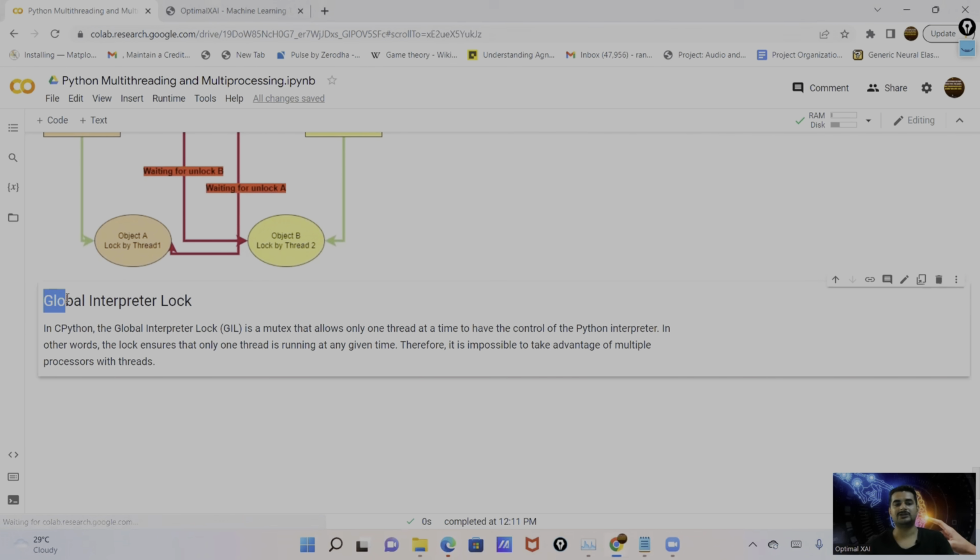Further, we have the global interpreter lock system, which takes care of this deadlock situation. Basically, in CPython, we have the GIL, the global interpreter lock. This allows running only one thread at a time on the interpreter end, on the back end of Python execution. So the GIL is responsible for running one thread at a given time to avoid the deadlock situation. But this makes it impossible to take advantage of actual multi-threading in real time on CPython.